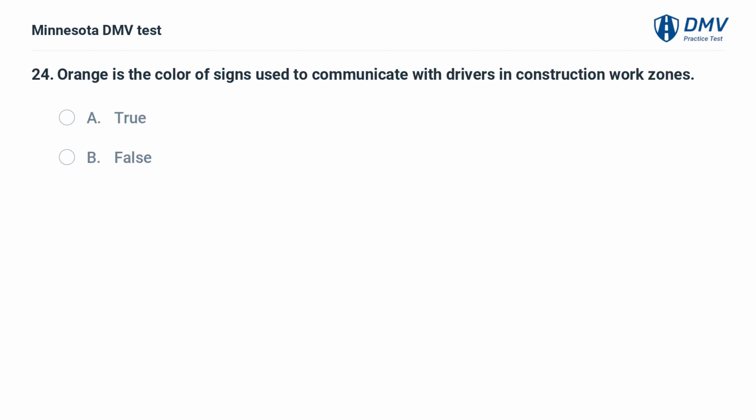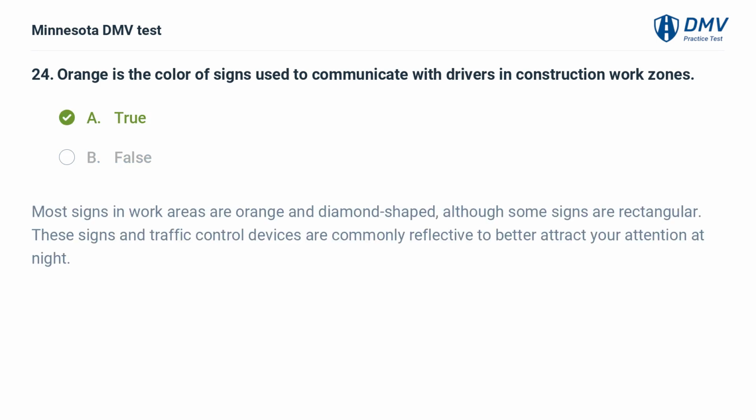Orange is the color of signs used to communicate with drivers in construction work zones. A. True. B. False. A. True. Most signs in work areas are orange and diamond-shaped, although some signs are rectangular. These signs and traffic control devices are commonly reflective to better attract your attention at night.